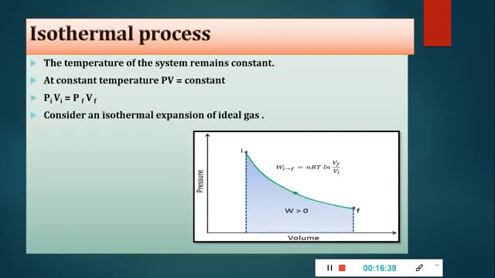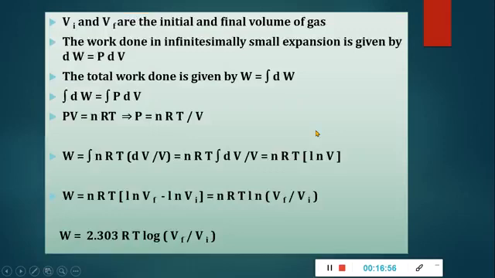So consider an isothermal expansion. We will find the work done by using this. Consider an isothermal expansion of a gas. The internal energy of the system does not change. In isothermal change, internal energy of the system does not change. So let Vi and Vf be the initial and the final volume of a gas, and Pi and Pf be the initial and final pressure of the gas.